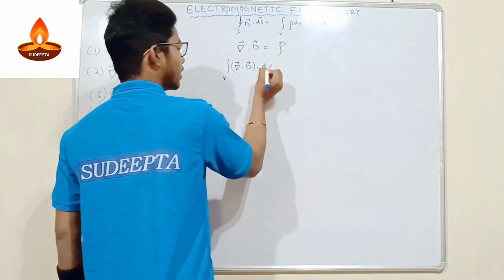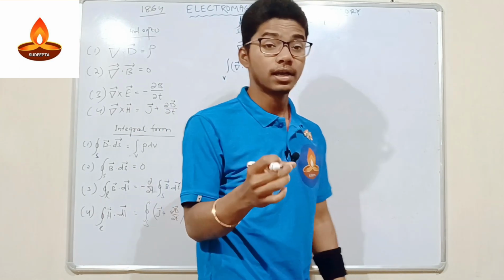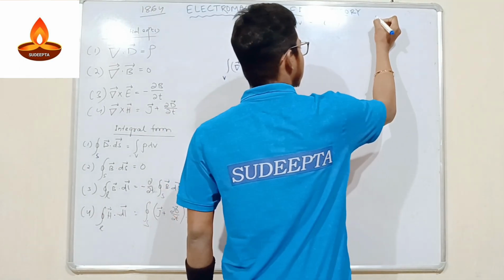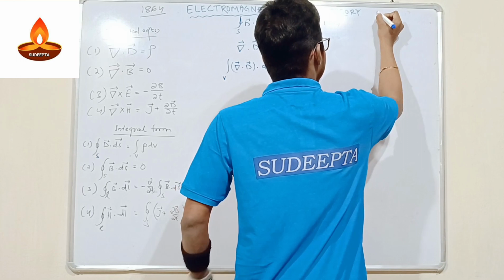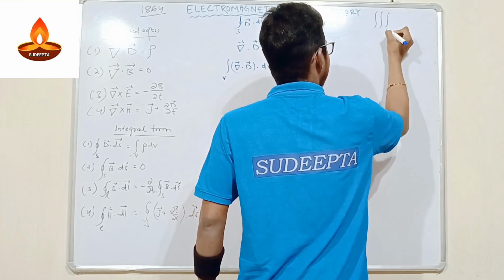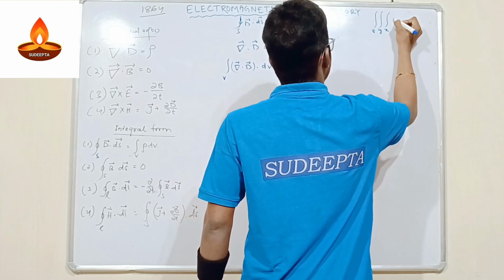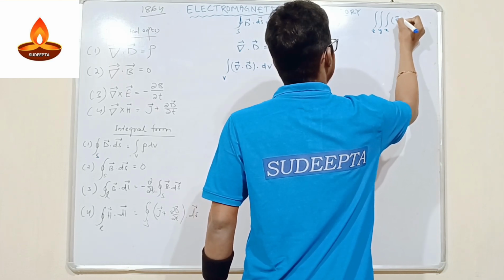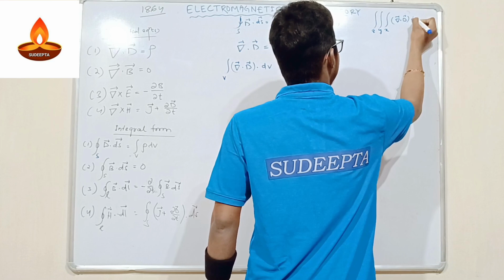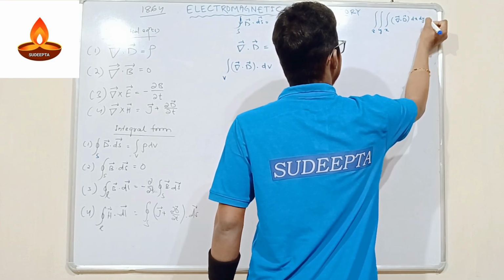When it's a volume integral, it is dV. Don't be confused. The volume integral is written like this, with x, y, and z. That is the volume integral. And how it looks, it is divergence of D dx dy dz.